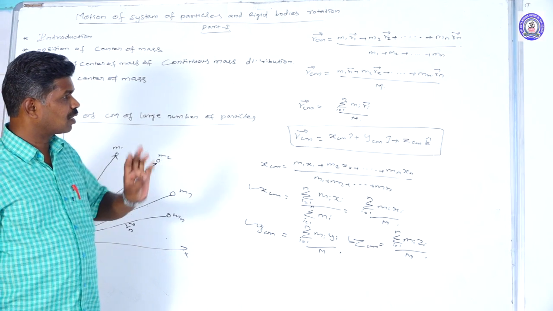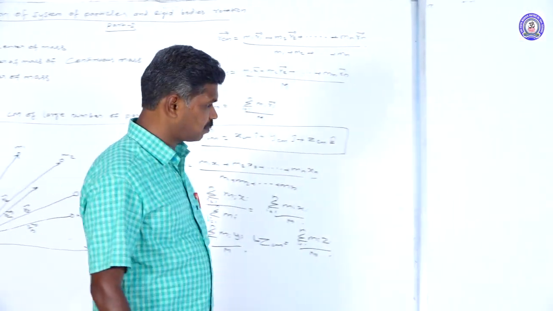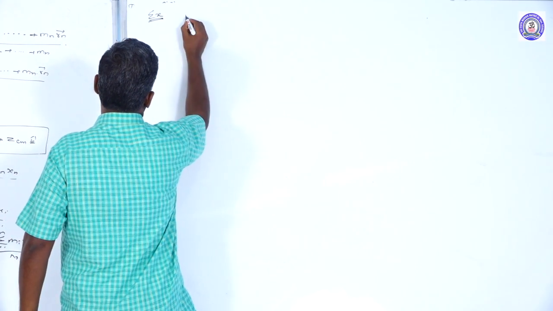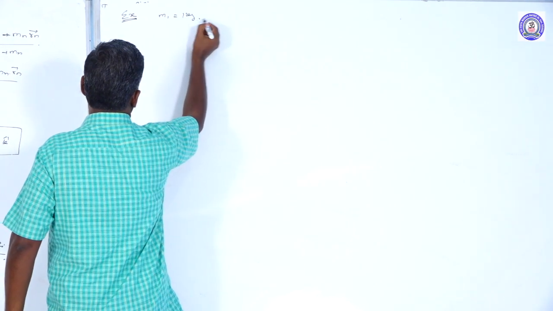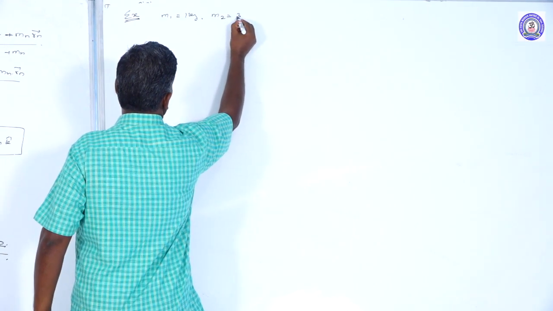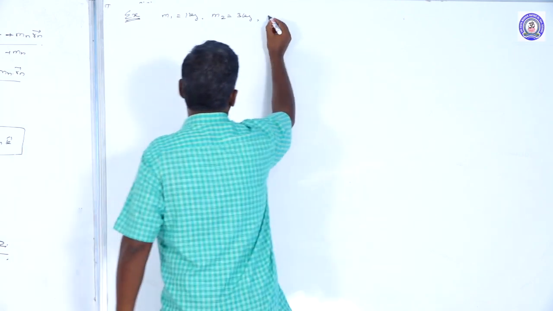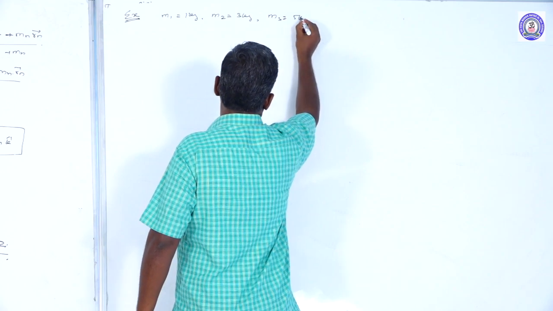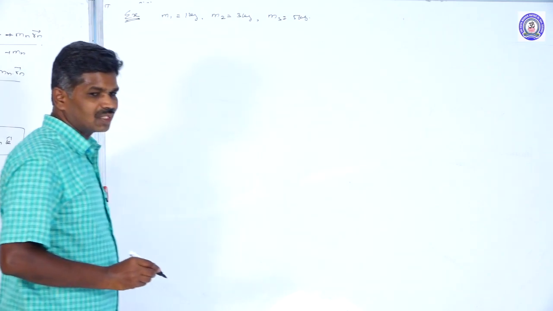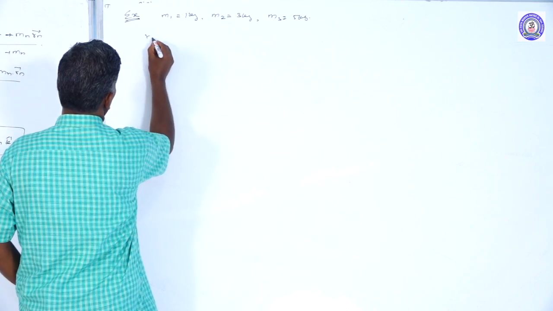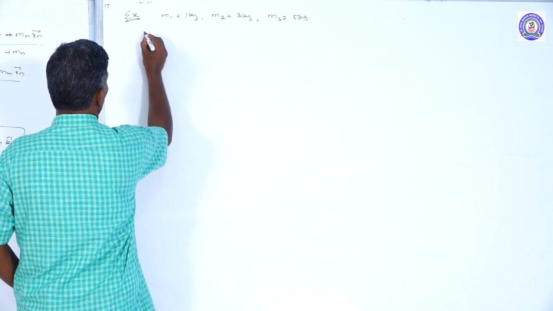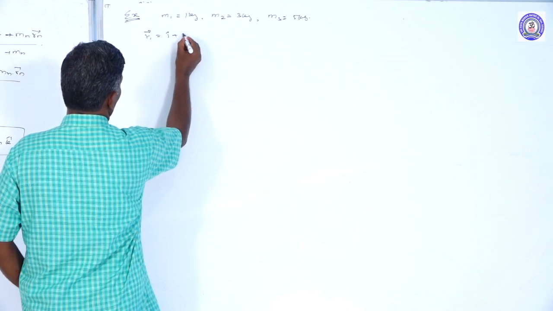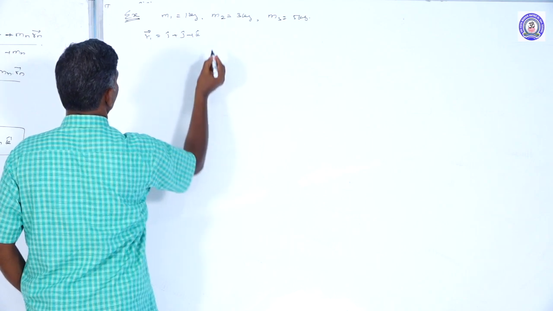There we can take one example also. A larger number of particles, we can take as 3 particles. m1 is 1 kilogram, m2 is 3 kilogram, m3 is 5 kilogram. The position vectors: the first one, R1 vector, is i cap plus j cap plus k cap.